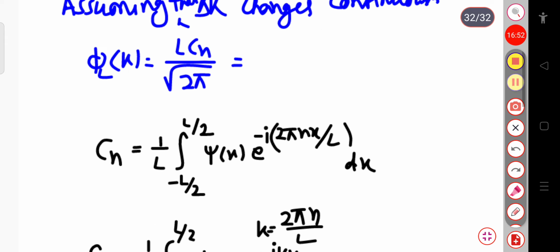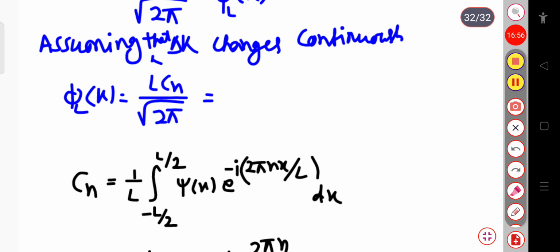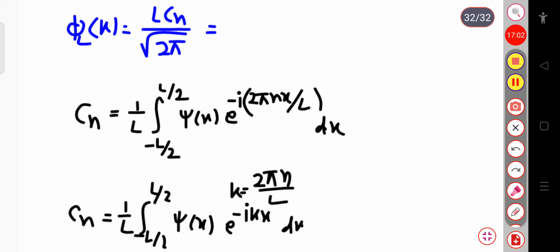Therefore in this equation, we want to write phi L of k equal to L Cn divided by root over 2 pi. Here in this expression, 1 by L is present.